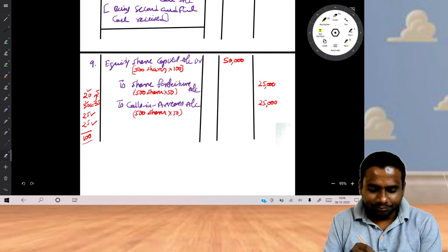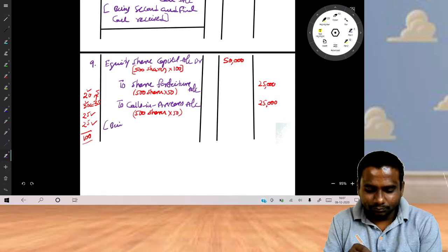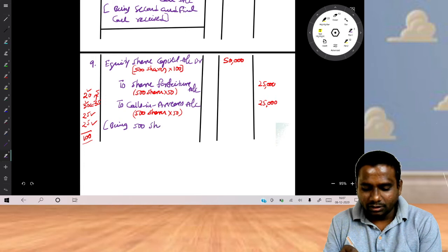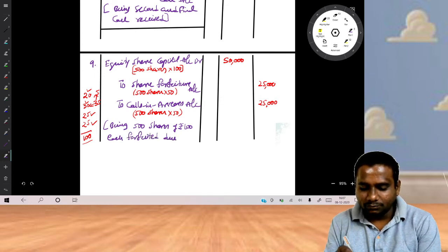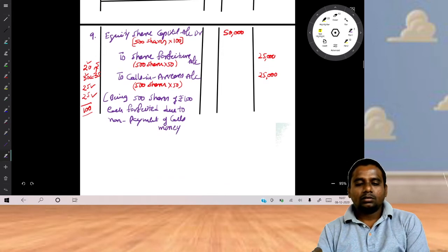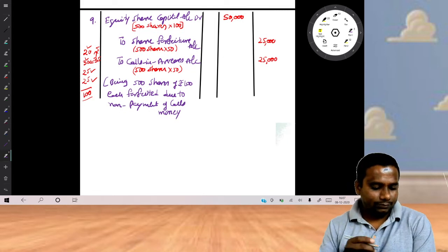So narration: being 500 shares of rupees 100 each forfeited due to non-payment of calls money.